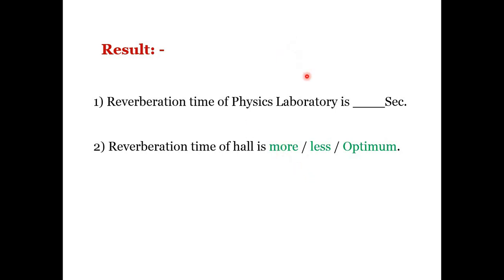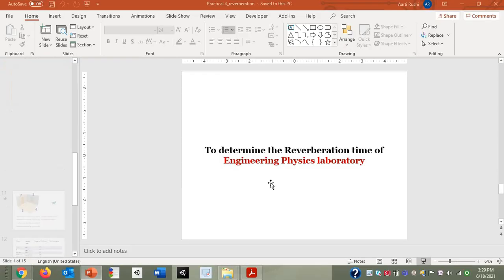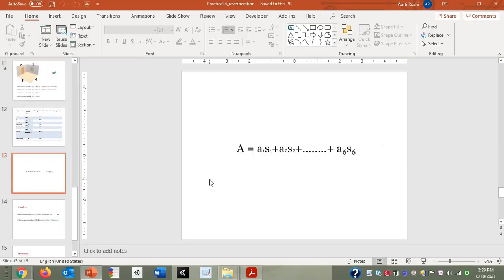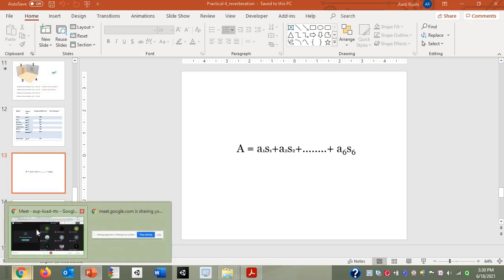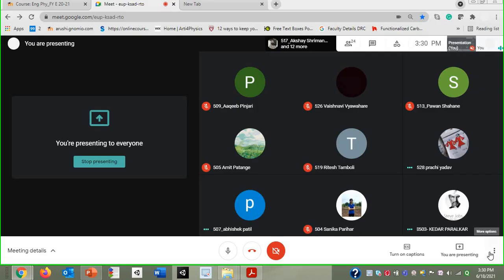So if you get the optimum value, tick yes over the optimum. If the value is less, you have to tick the less value. So that will be the procedure for the performance of the practical. Of course, I have posted the questions related to this practical on the Genomio site, so you can refer to those questions for the practicals. Is there any doubt in this particular practical?